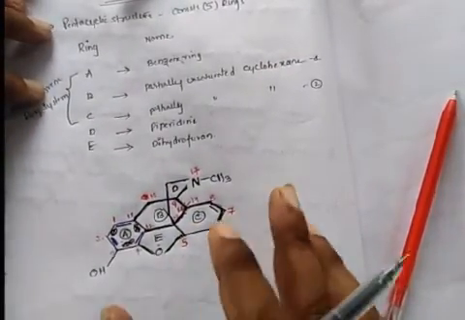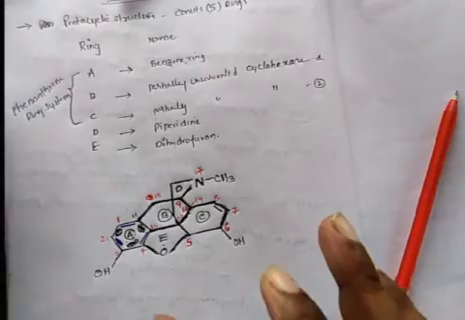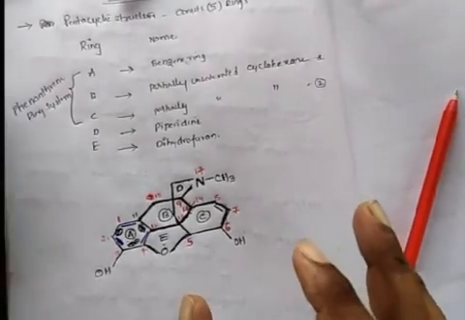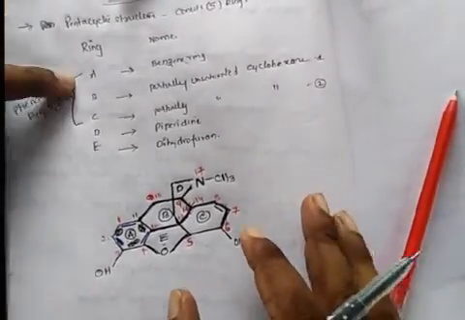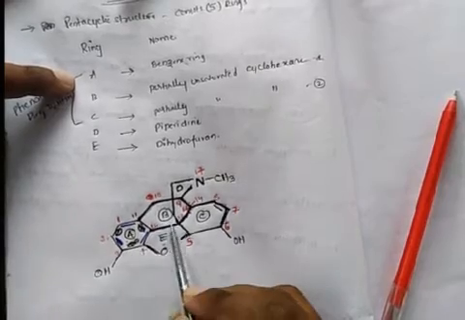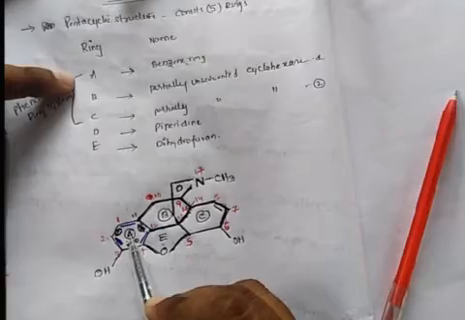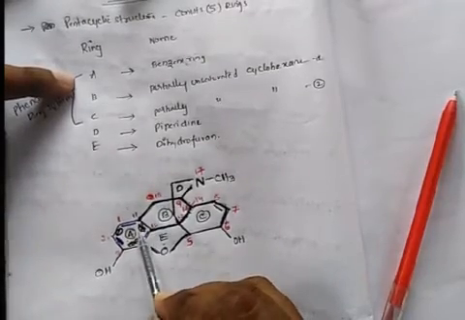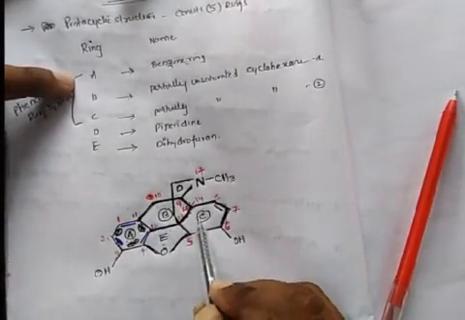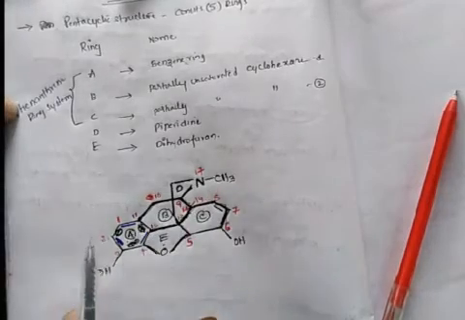So morphine is a pentacyclic structure, consisting of 5 rings. The A ring is called the benzene ring, and B and C are the partially unsaturated cyclohexanes. The fusion of rings A, B and C is collectively called the phenanthrene ring system.